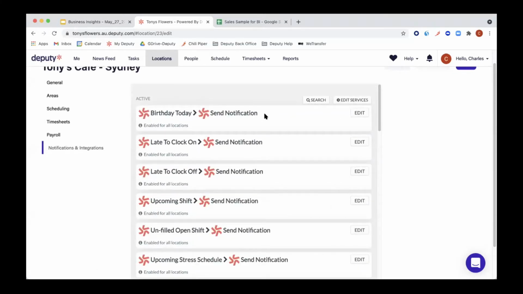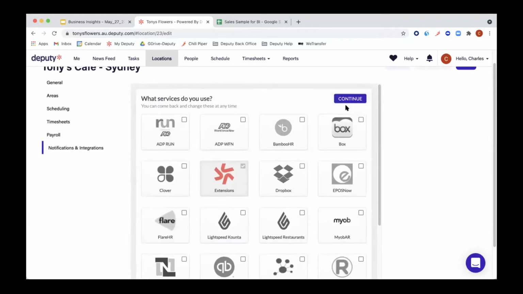This is not what we're looking for. What we're looking for is here in the edit services. And here you can see the different services we use. Like I said, we have 11 direct integrations. What this basically means is that through the click of a button with those 11 direct integrations, Deputy will feed its data to your point of sale software, and or your point of sale software will feed their data to Deputy.